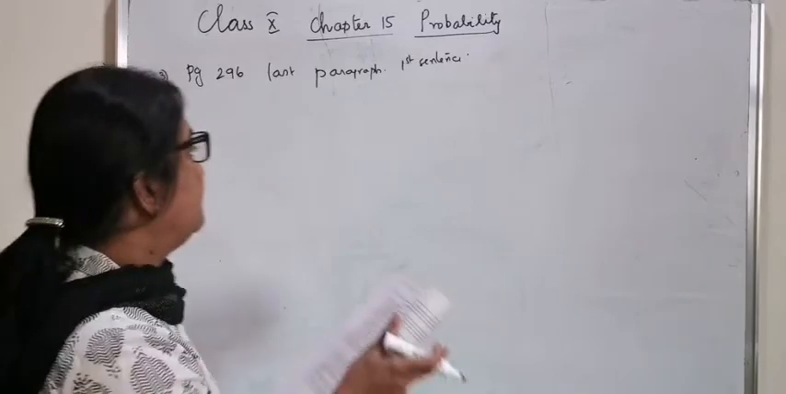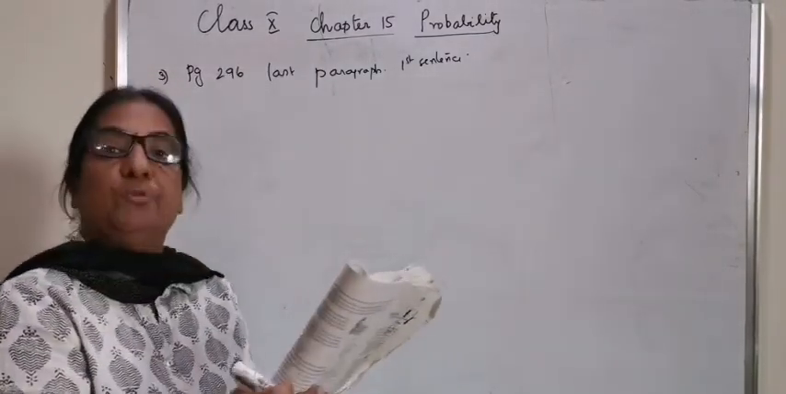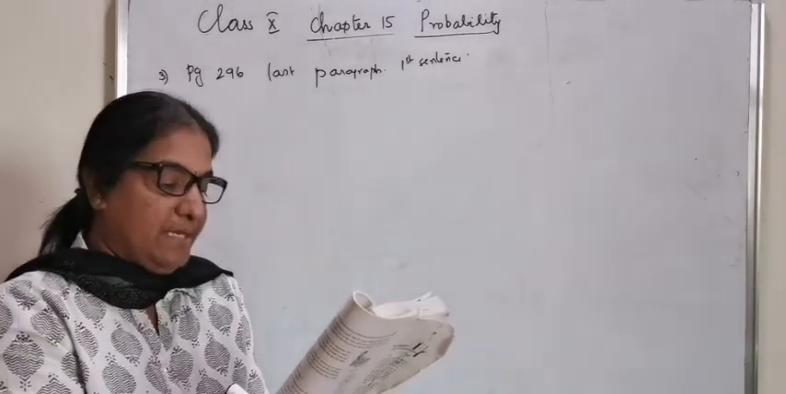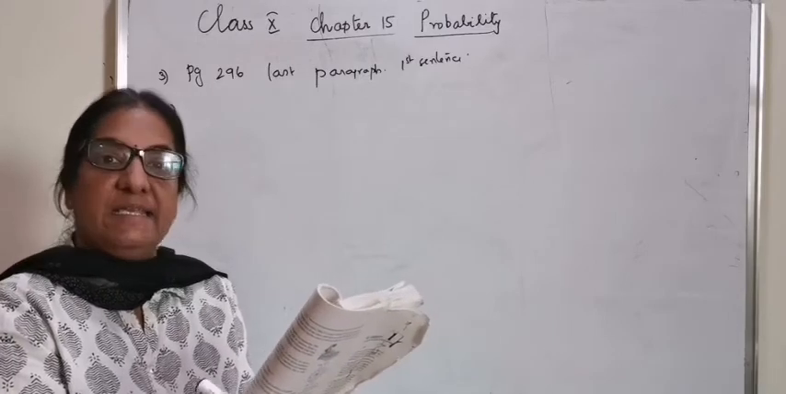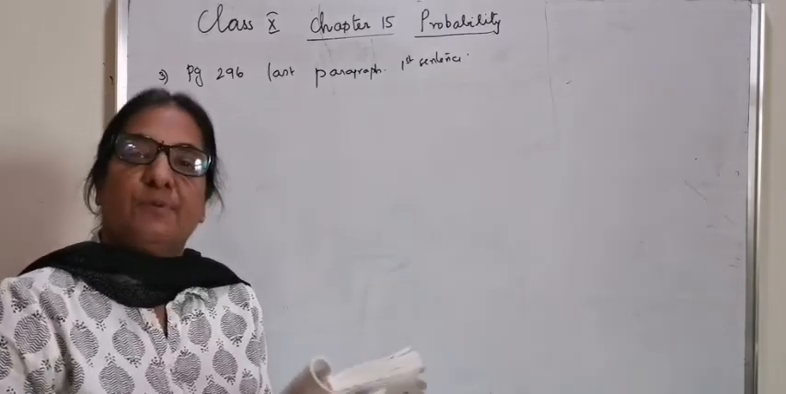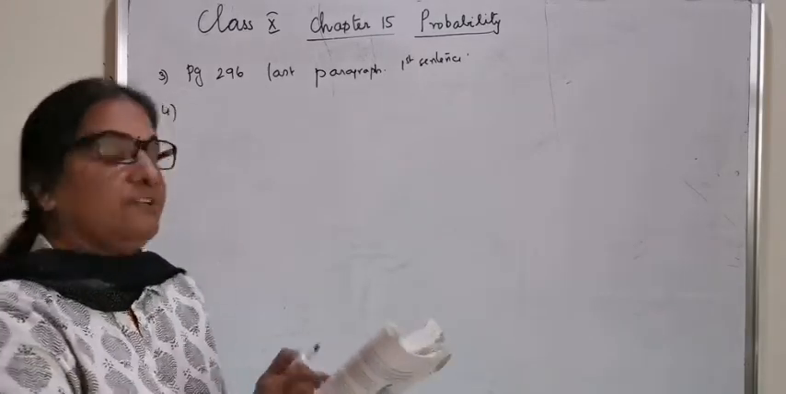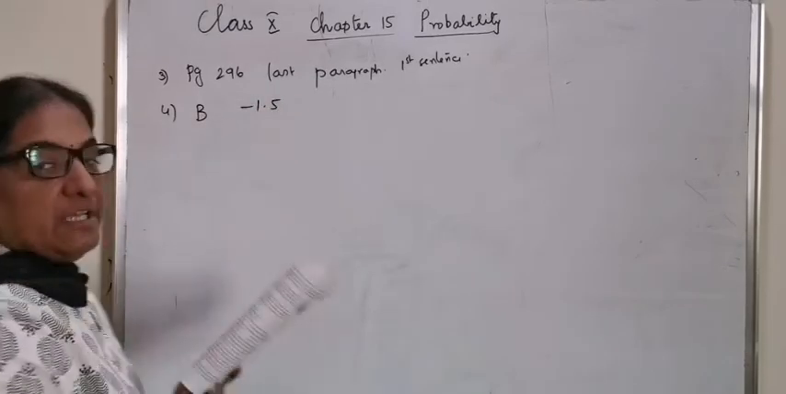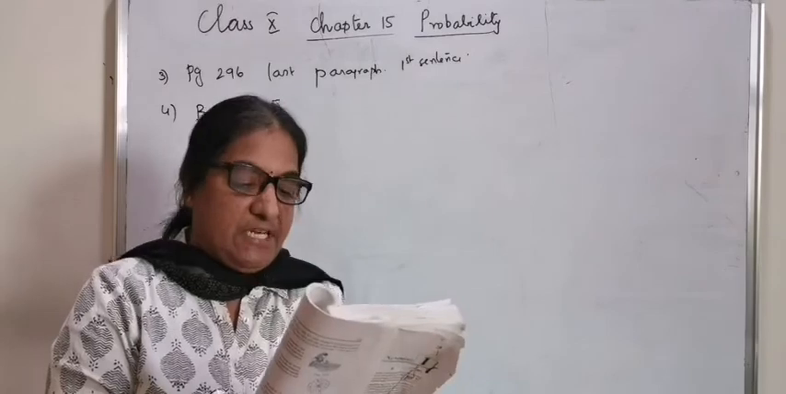Question number 4. Which of the following cannot be the probability of an event? A, 2 by 3, B, minus 1.5, C, 15% and D, 0.7. Since the probability lies between 0 and positive 1, the negative answer here, B, minus 1.5, cannot be the probability of an event.